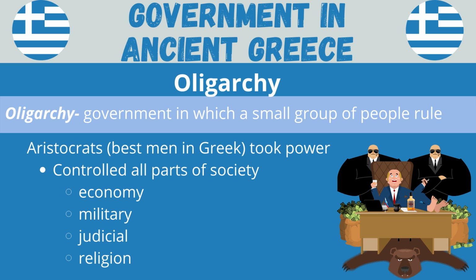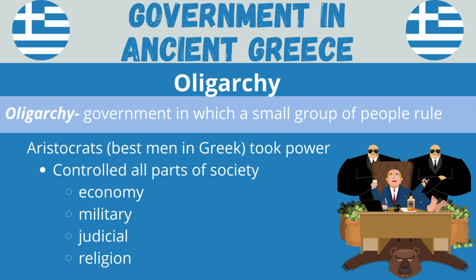Oligarchs often spent time making sure that they were getting richer, but that the poor were getting poorer. And this is going to be a common theme. Anytime in class we talk about the gap between the rich and poor growing, the rich getting richer and the poor getting poorer, we can see that society or that government is going to start to run into some problems.